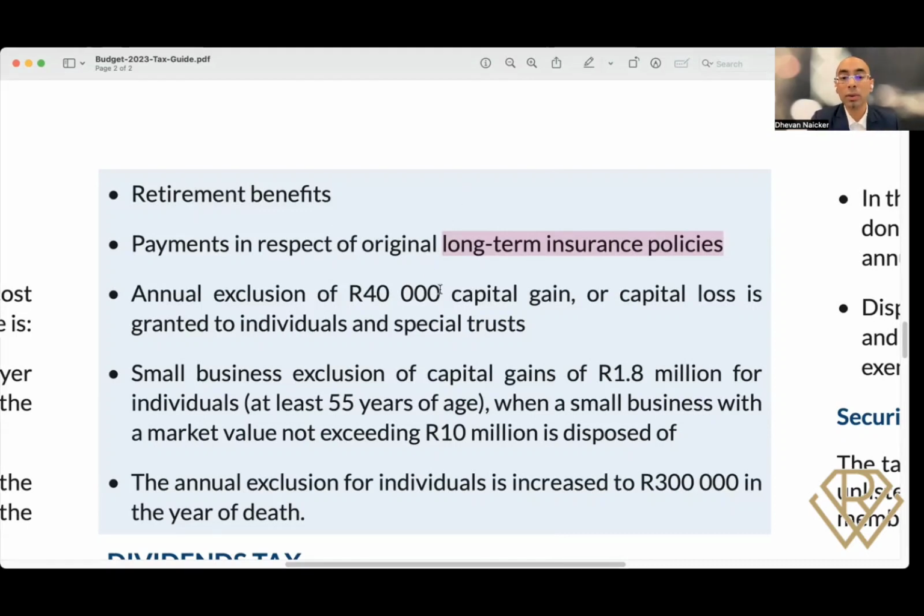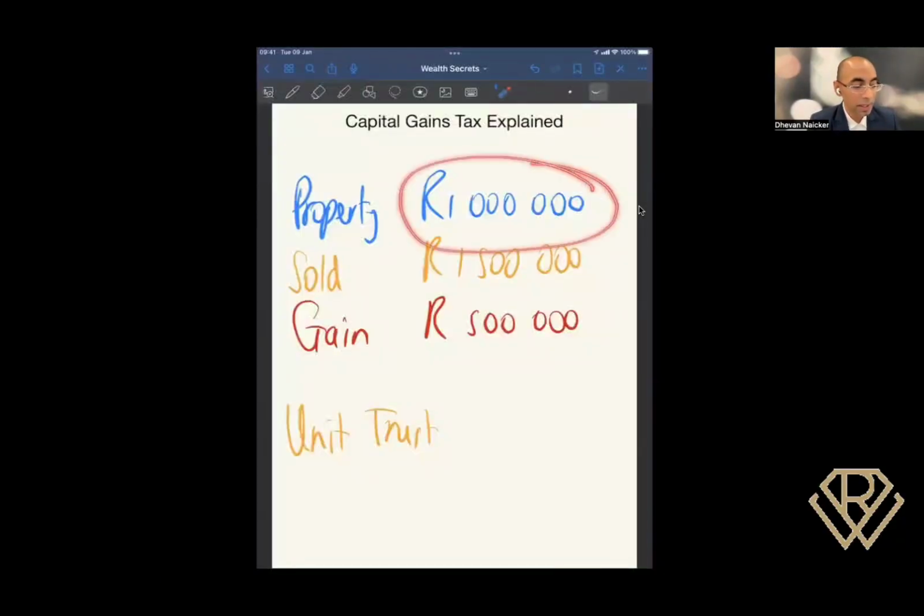They also speak about an annual exclusion of 40,000. Again, remember, you want to check the tax guide so that you're understanding whether this has changed, right? But what they're saying is this 40,000 can be excluded. Let's go back again to the example. Notice again that 40,000 is applicable in terms of the gain. So if you have a look at the example that I've done for you here, 1,000,000 is the property itself, 1.5 million is what you sold it for. You made a gain of 500,000. They're saying they can minus 40,000 from there, right? They can take away 40,000 off that gain.